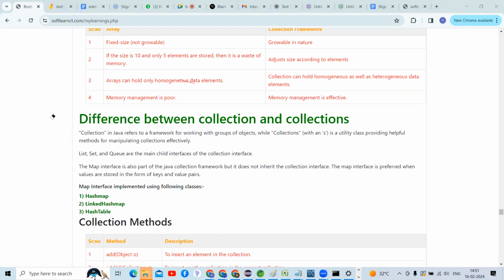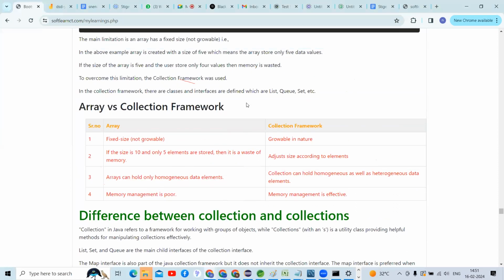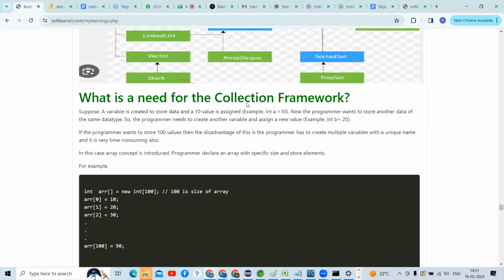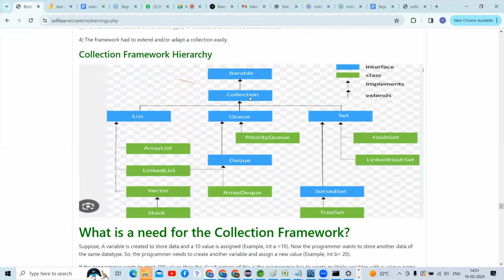See here, guys. You can go and check your hierarchy. There is a collection, right guys? What is this, a class or an interface?